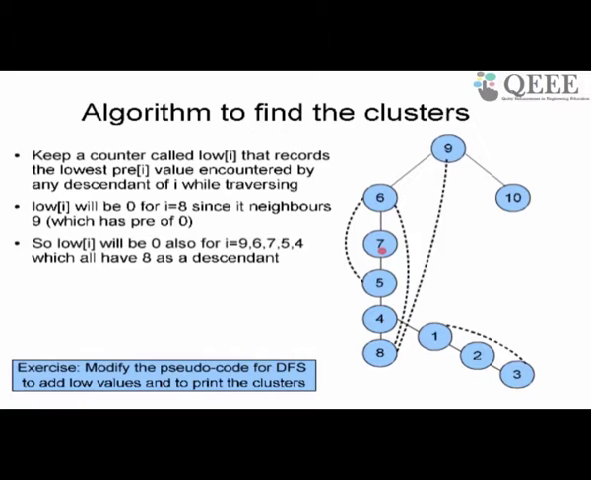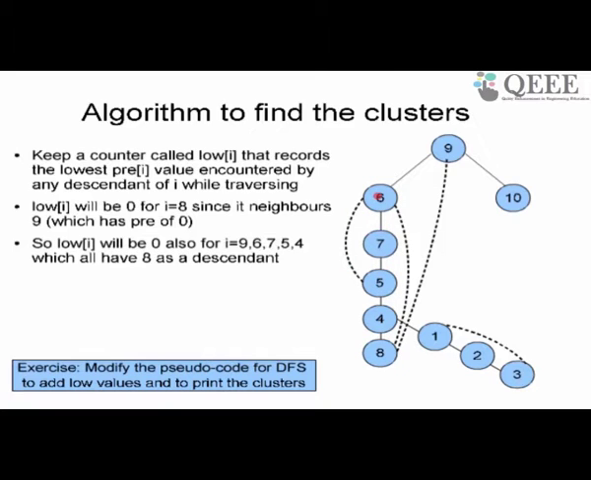The lowest value that I have encountered up to now is 2. Here it is 3. So when I come to 5 it becomes 3. The pre value of 5 is 3, right? But 5 has a descendant. Which descendant does it have? It has a descendant which is 6. So there is a dotted line going to 6.